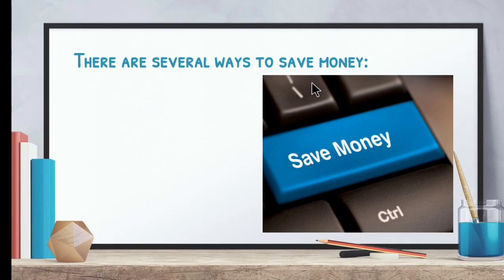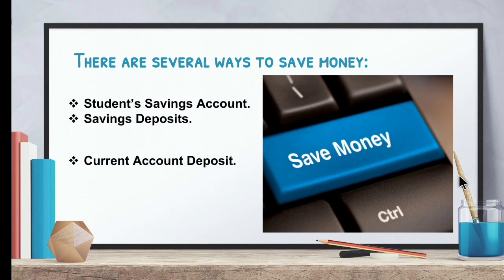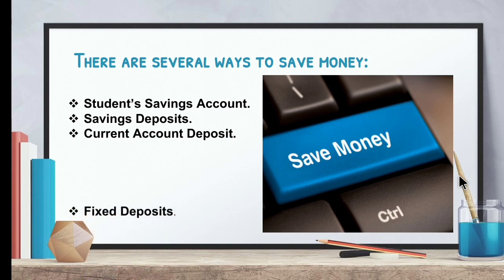There are several ways to save money. First one is the student savings account, then savings deposit, current account deposit, and then fixed deposit. These are all the several ways to save money in a bank. Now let's see them in detail.